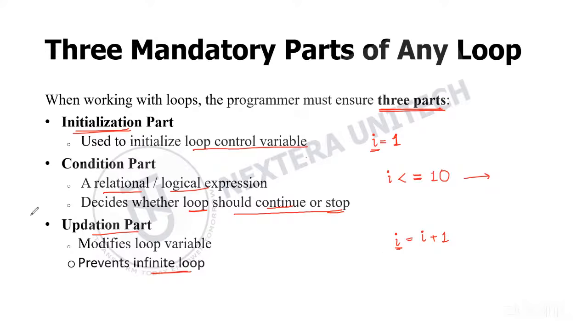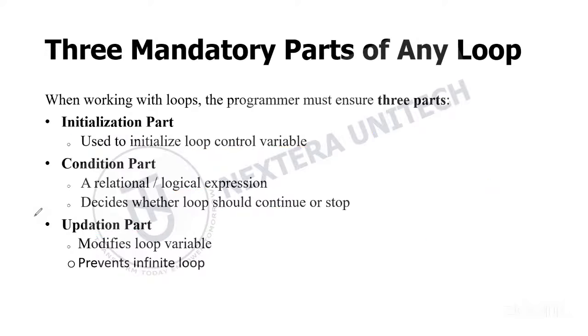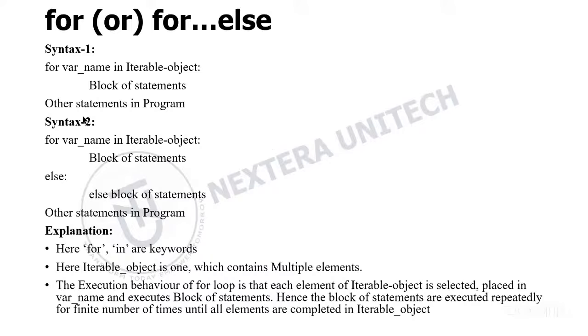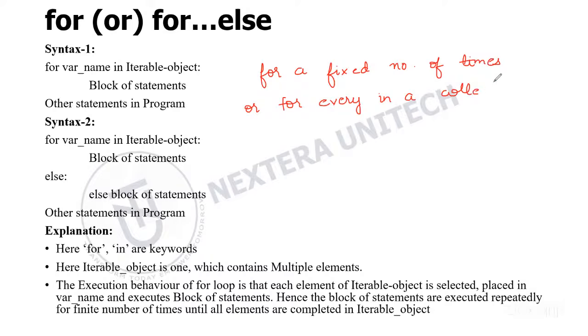Now let's learn about the for loop. A for loop is used when we want to repeat something for a fixed number of times, or if we want to repeat something for every element in a collection or iterable object, you can say.